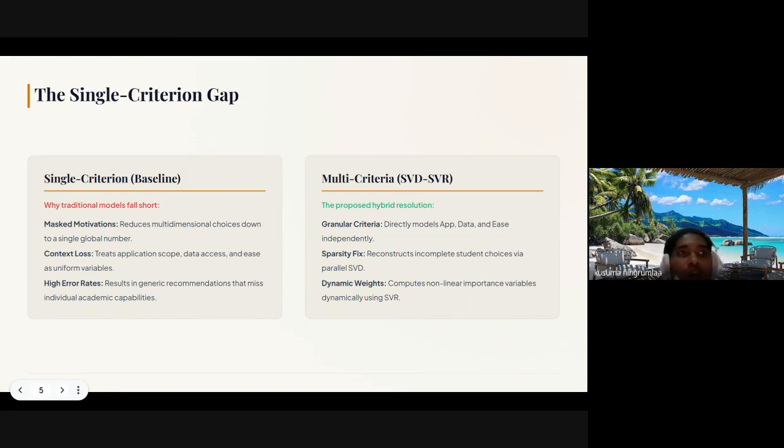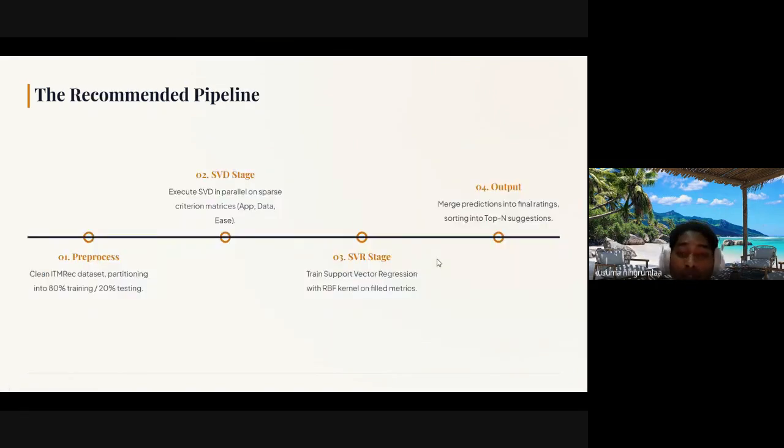In contrast, our proposed hybrid SVD-SVR model independently evaluates the application, data, and other criteria, and uses machine learning to learn the ideal weight combination dynamically from real student data.